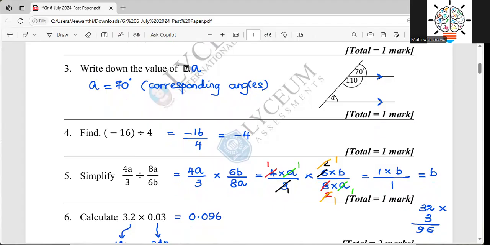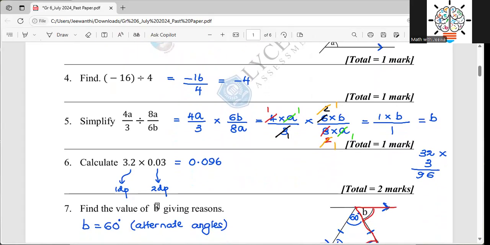And then 16 divided by 4, it is 4, but it should be negative. And 4 times a over 3, and the division becomes multiplication. So then we want to get the reciprocal, then 6b comes to the numerator. So then 4a times 2, 3 times 2b, 2 and 2 cancel, yes, the answer is b, right?